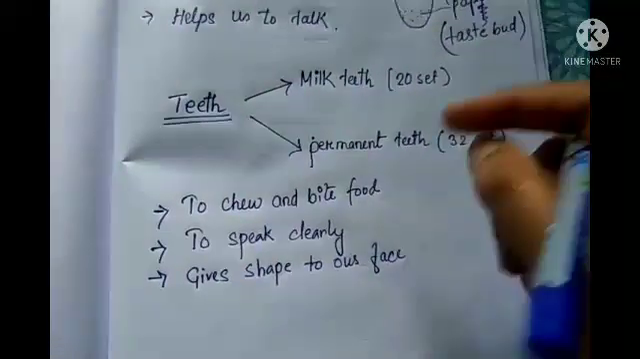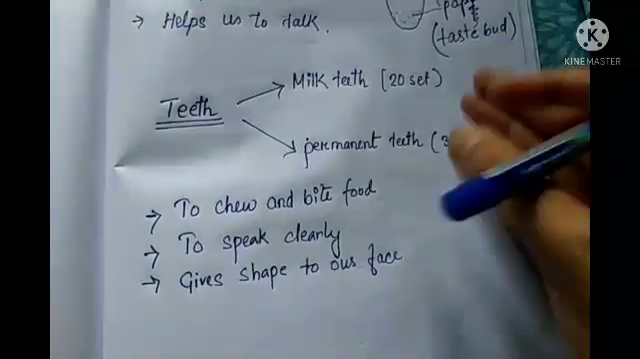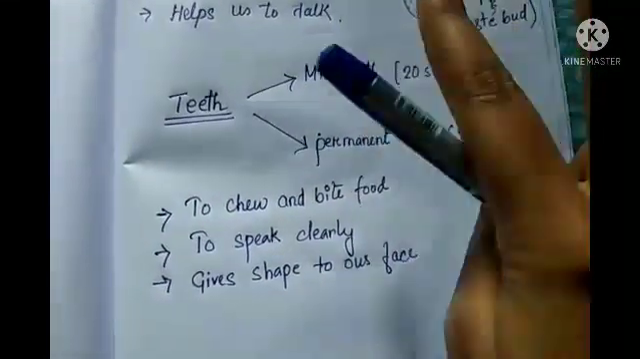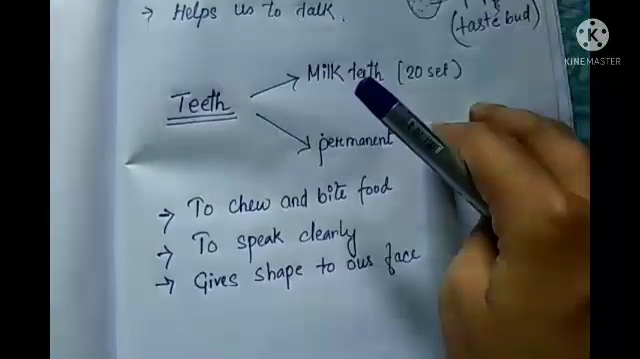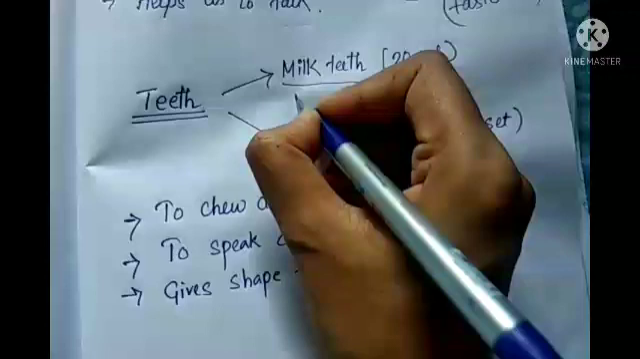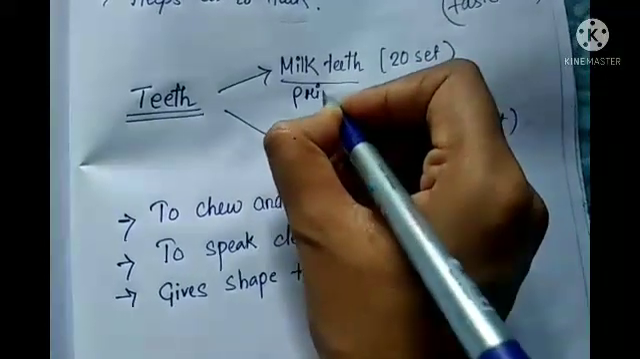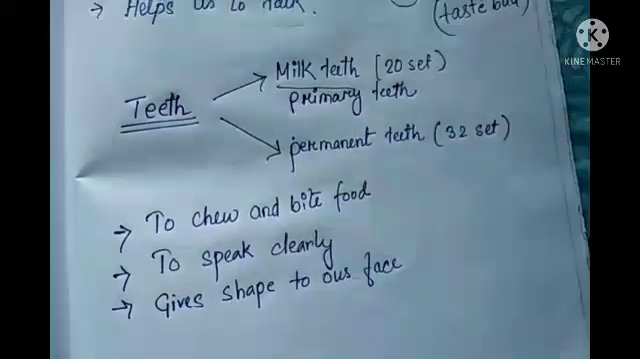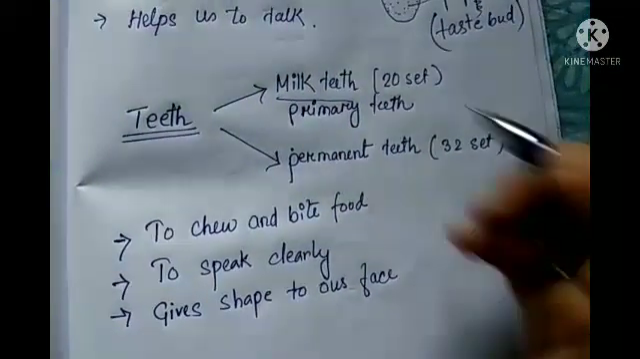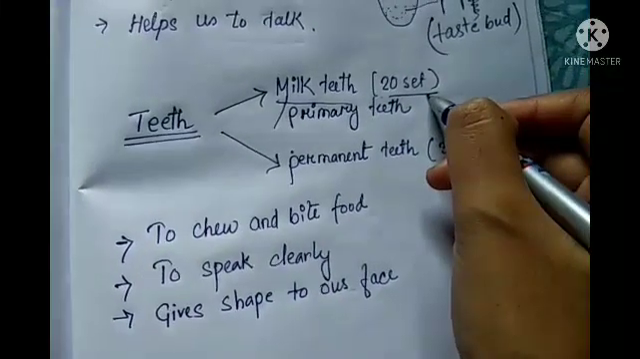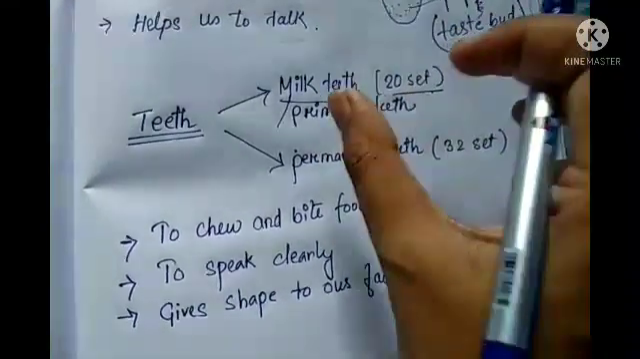As you know, along with the tongue, to eat the food we need teeth as well. So we grow two sets of teeth, okay? Like two types of teeth. One is called your milk teeth, or you can also call it primary teeth, okay? And they are a set of 20. So these are called milk teeth or primary teeth.